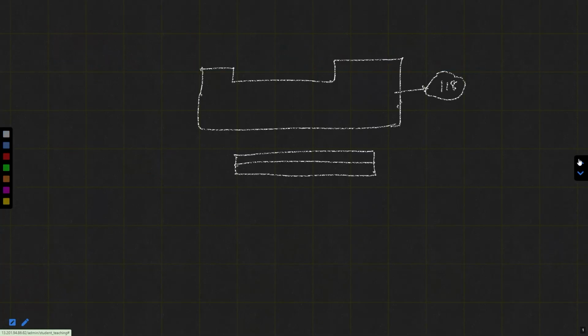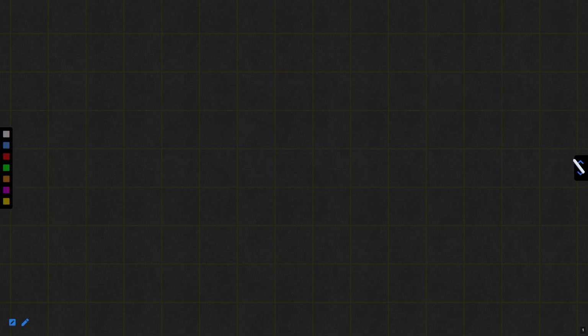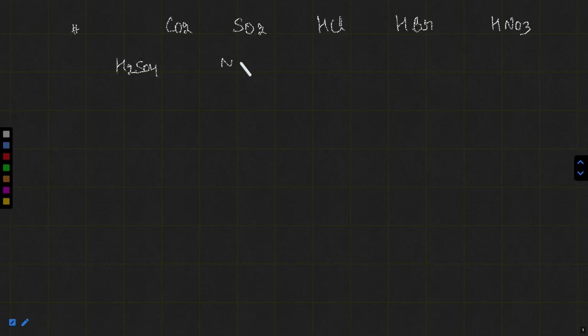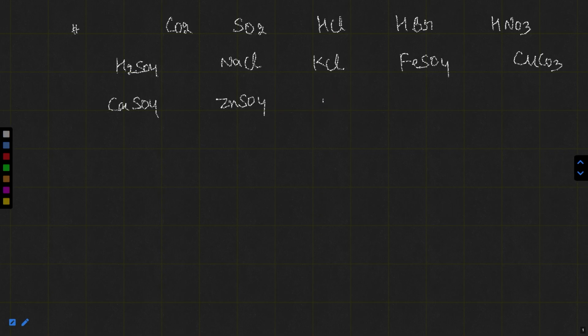You know, law of definite proportion by mass. The same statement is there. The compounds that are formed here, like CO2, SO2, HCl, HBr, HNO3, H2SO4, NaCl, KCl, FeSO4, CuCO3, CaSO4, ZnSO4, NH3, etc. So many compounds I can write.